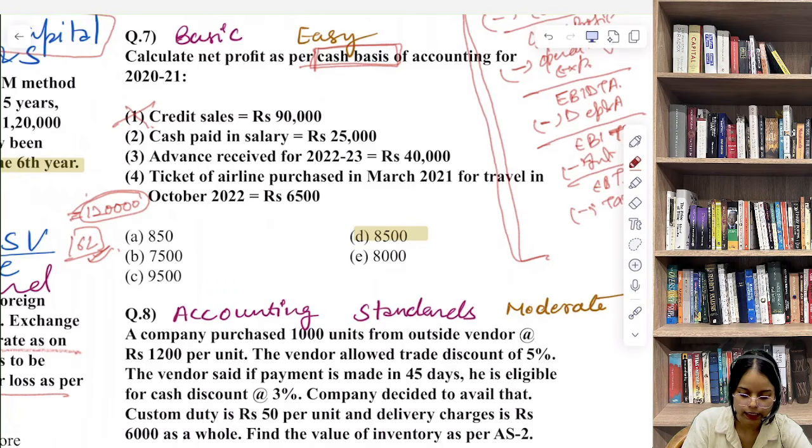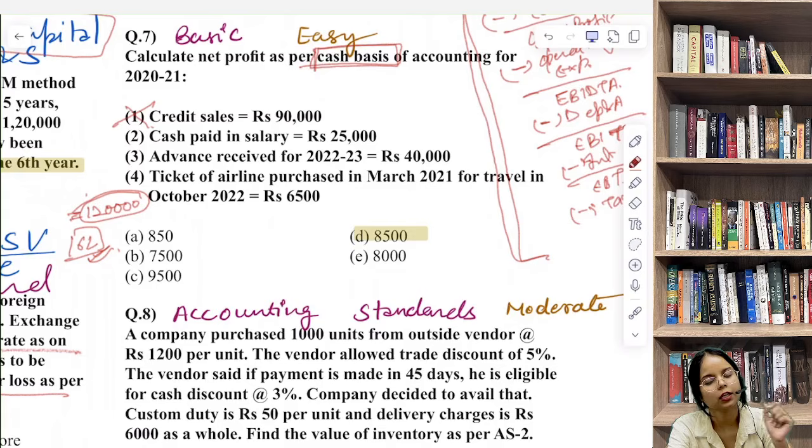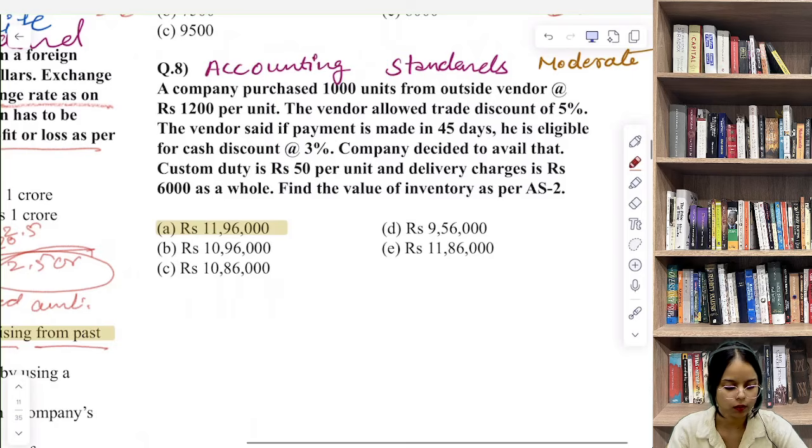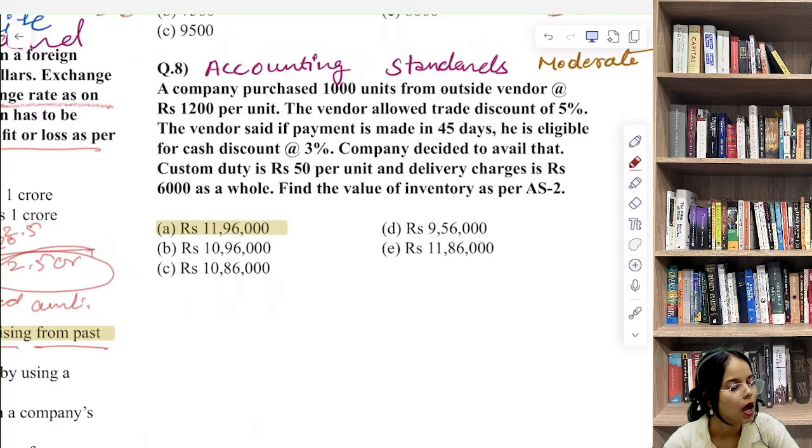So credit sales are ignored because the cash hasn't been received yet. So basically अगर आप इसे solve करेंगे your answer is 8500. Now let's discuss question number 8. A company purchased 1000 units from outside vendor.